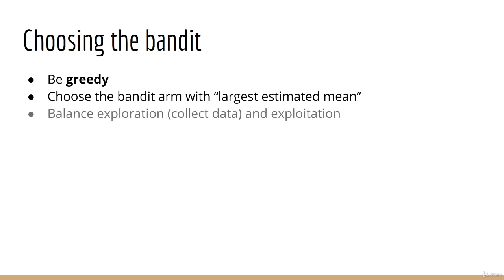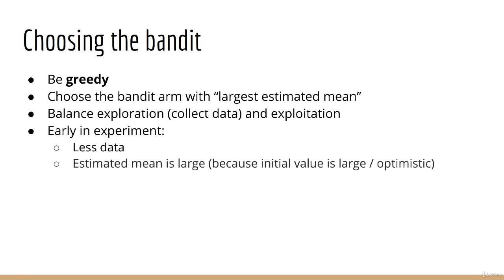Remember that our goal is to balance exploration and exploitation. Exploration is the same as saying you want to collect lots of data. So what happens with our estimated mean? If it's early on in our experiment and we haven't collected a lot of data yet, then our estimated mean will be very large. Not because the true mean is large, but because we set the initial value very large, and it has yet to converge to the true mean.